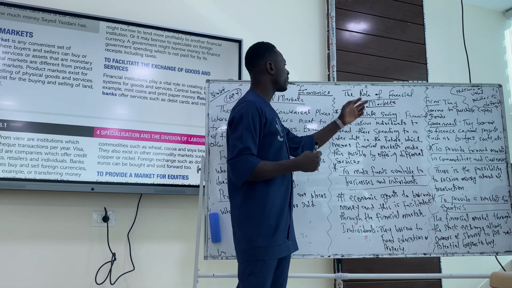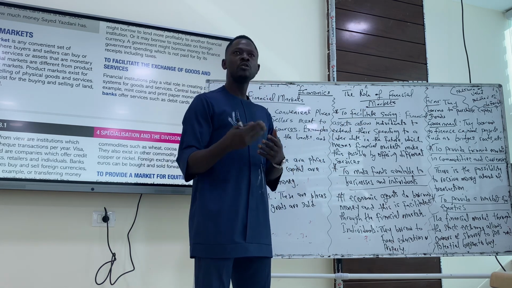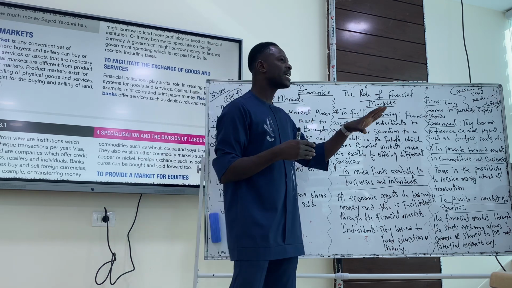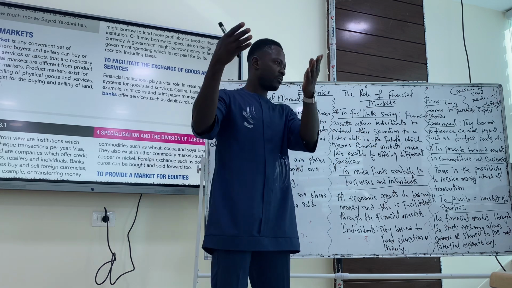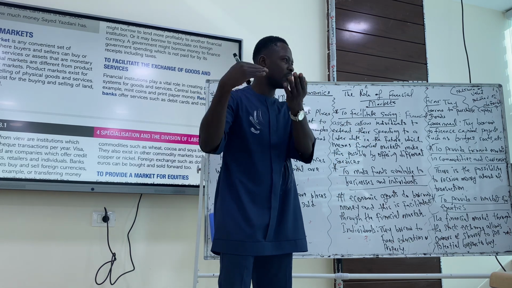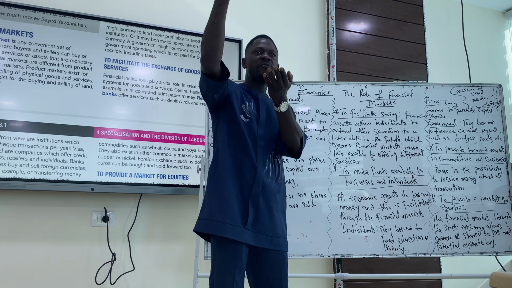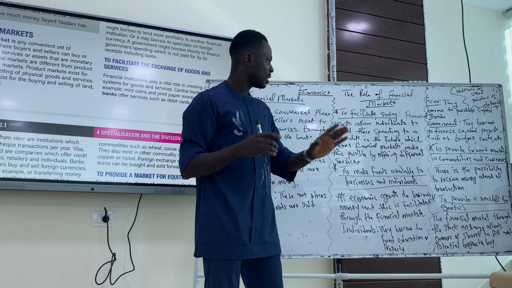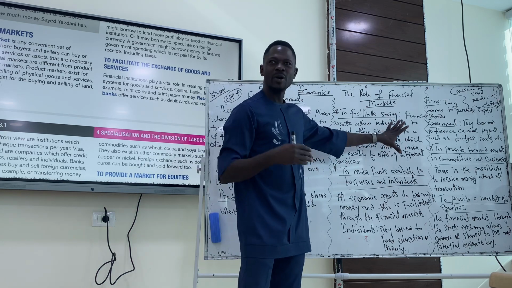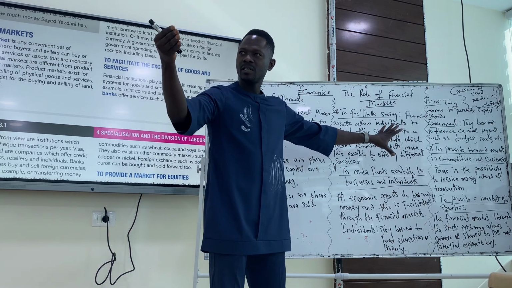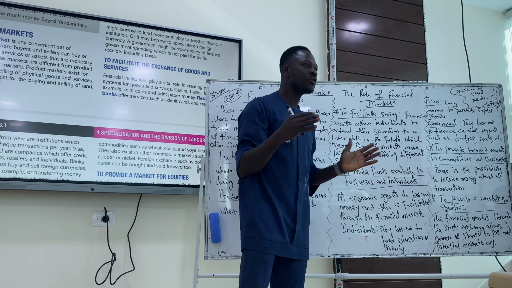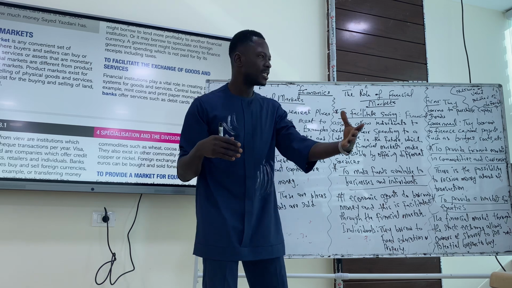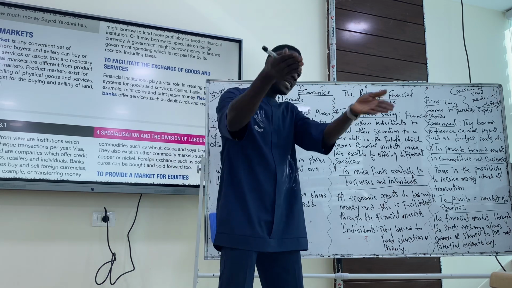The first one, to facilitate saving. What is saving? You're not spending, right? Saving means you are not spending. You get the point? So a market that allows you to extend your spending to the future is a market for financial institution. With saving, you are extending your spending. You will never save forever, yes or no? No one saves forever, but you are saving right now because you want to spend later. So savings means you are extending your spending to a later date in the future.